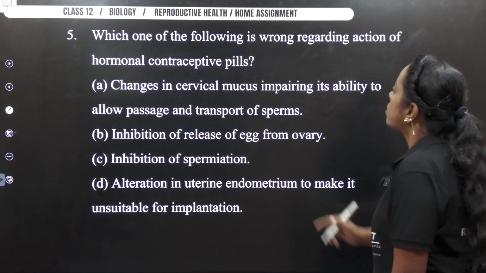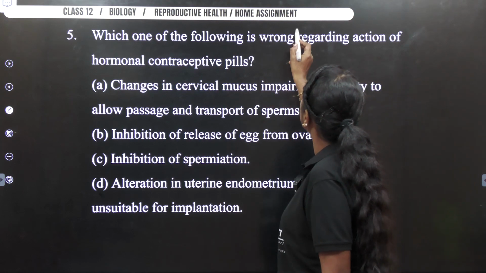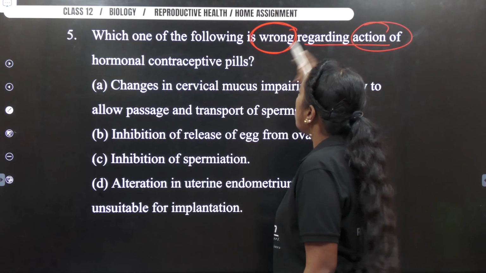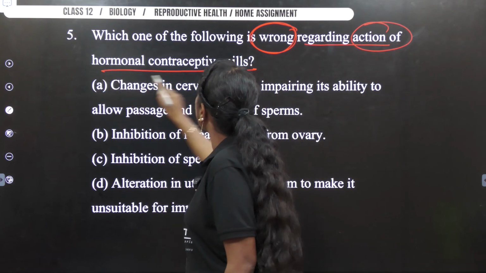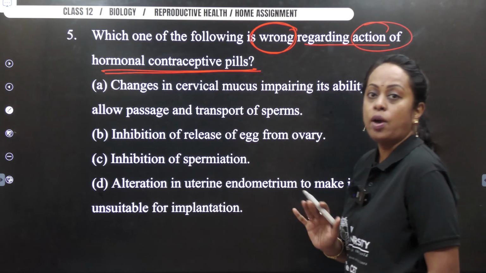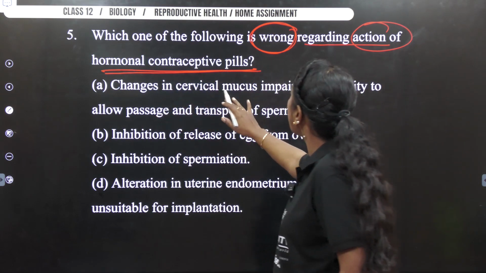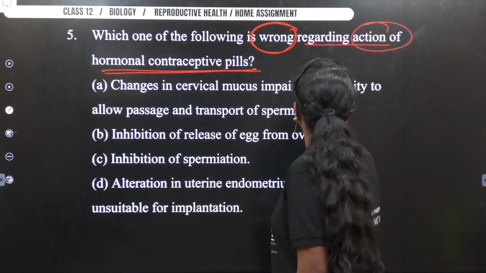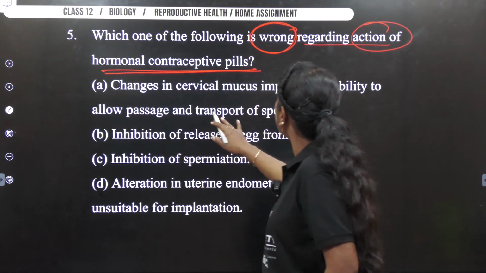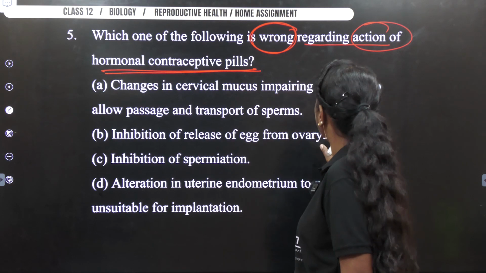Okay. Next. Which one of the following is wrong regarding the action of hormonal contraceptive pills? Okay. So which is wrong? Let us see the options. Changes the cervical mucus, impairing its ability to allow passage and transport of the sperm.